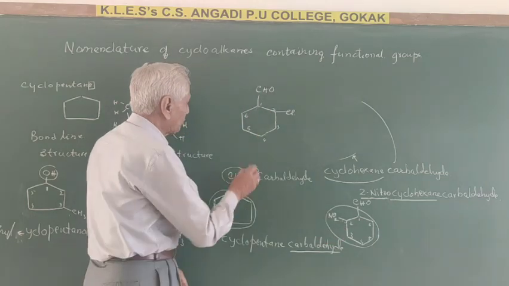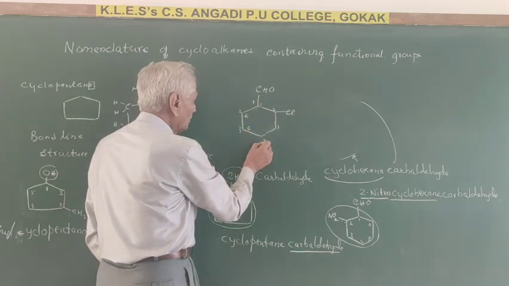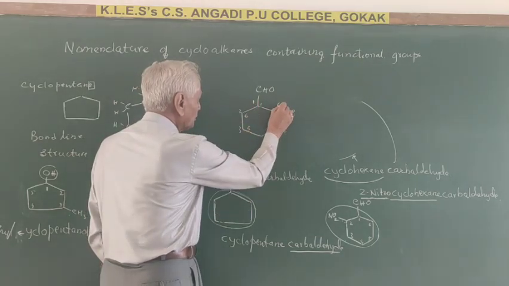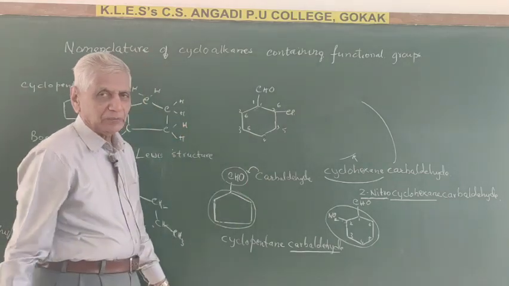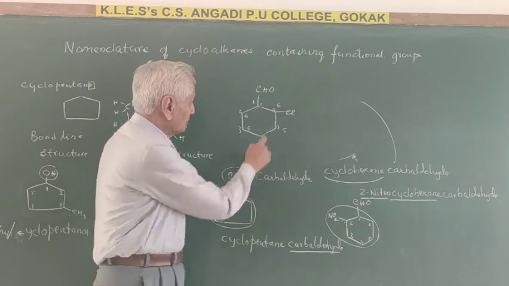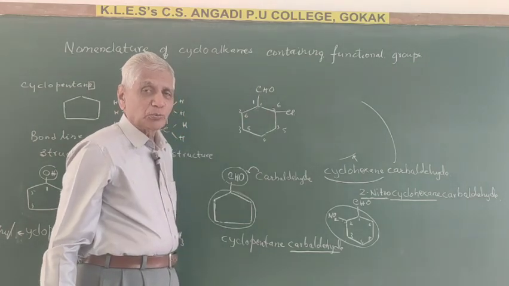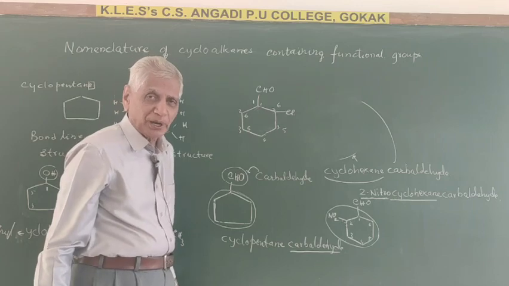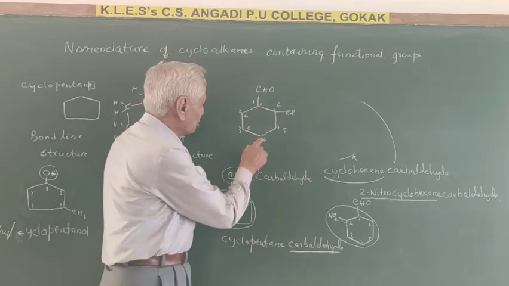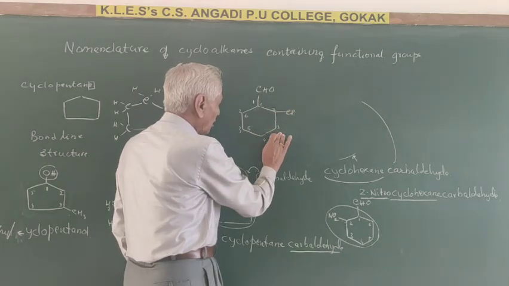Similarly here, suppose you go on numbering in this way, 1, 2, 3, 4, 5, 6. The chlorine is present on the 6th carbon. Therefore it is wrong. Any group present should be given the lowest number. Lowest number is 2. Therefore it is 1, 2. Hence numbering is wrong.